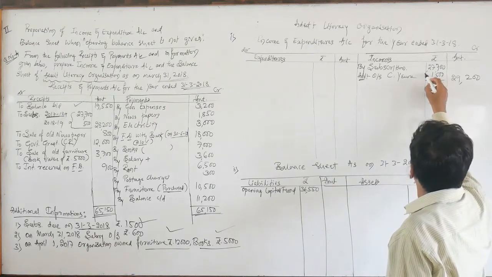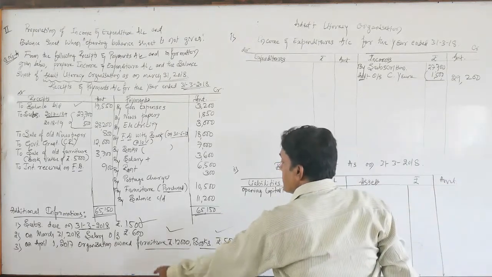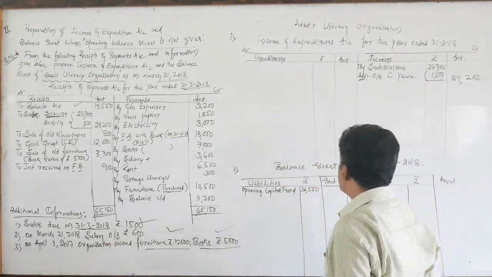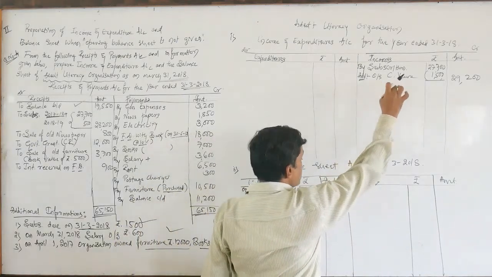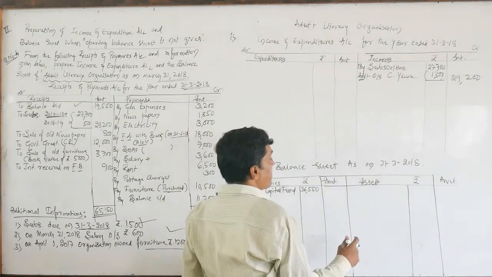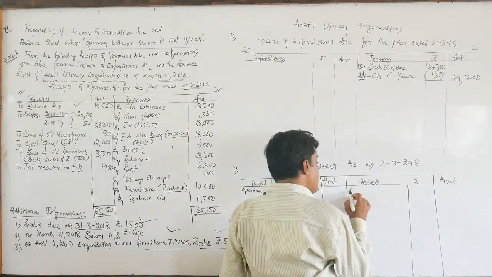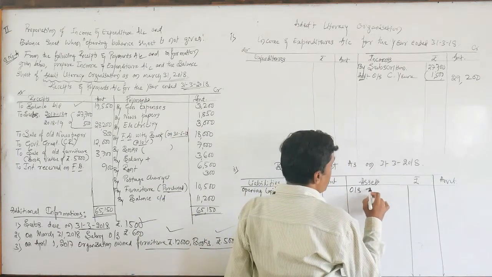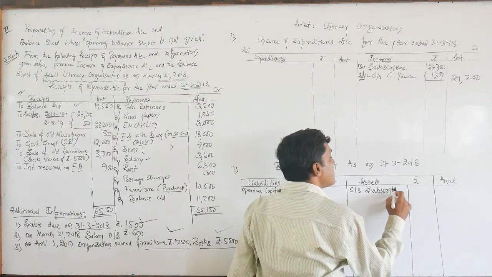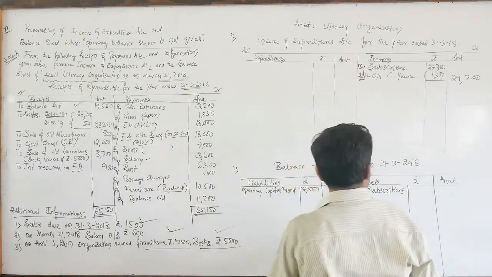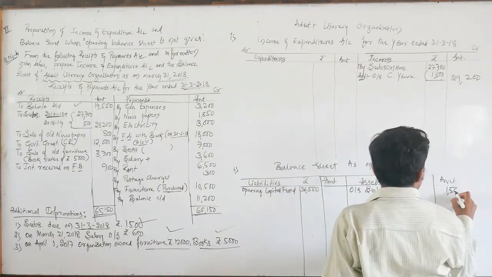This amount is taken from the adjustments, so we need to write it twice. I have taken it in the income and expenditure account. One more, we need to take it on the asset side of the balance sheet as outstanding subscription of rupees 1,500.